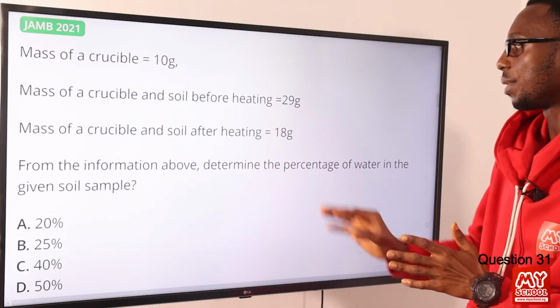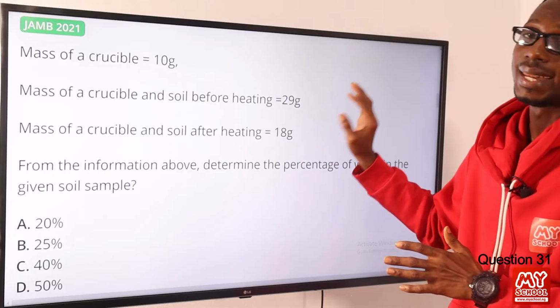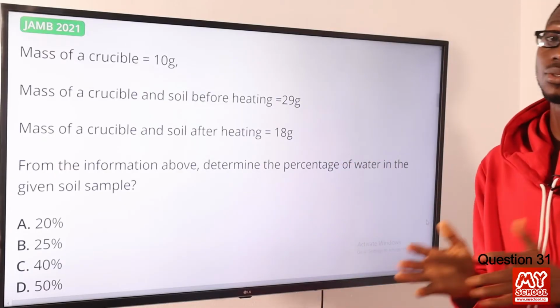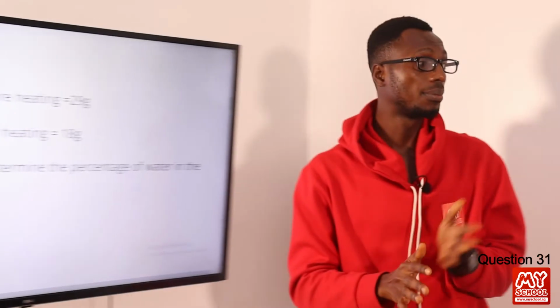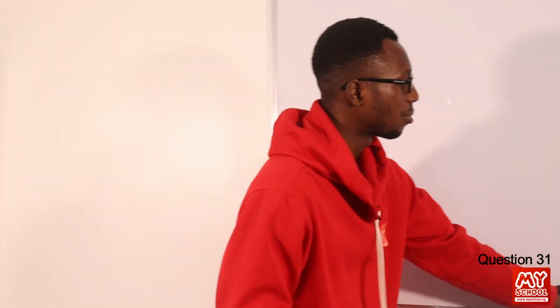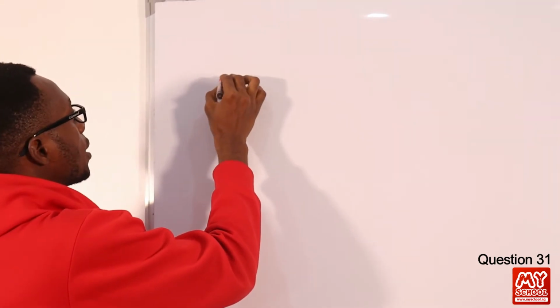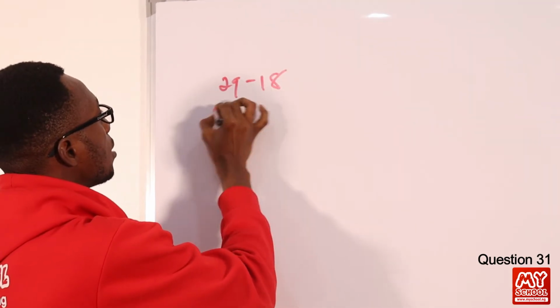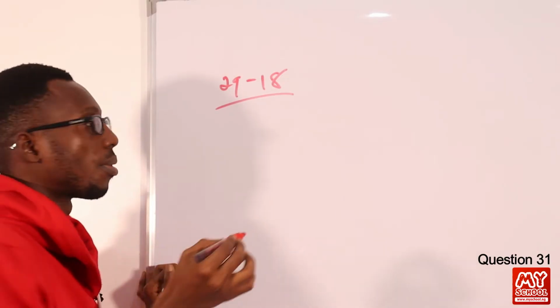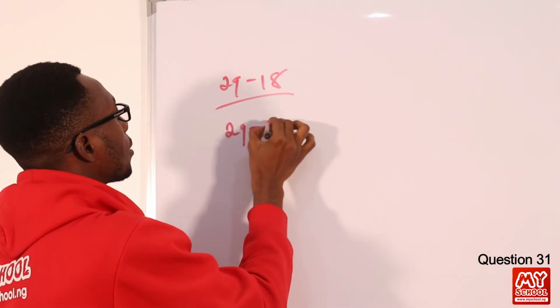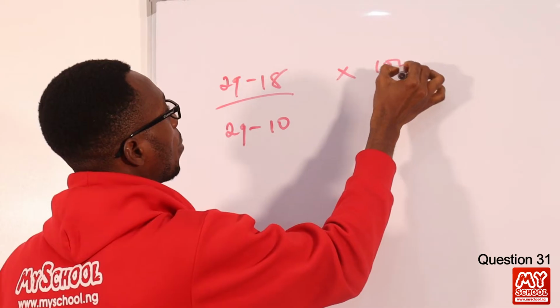So the formula will just be this, 11 over 19 times 100%. So let's do that from the board here rather than the screen. So that will be loss in water, right? That's actually 29 minus 18, isn't it? Then the mass of the fresh soil, that is 29 minus 10, times 100%.